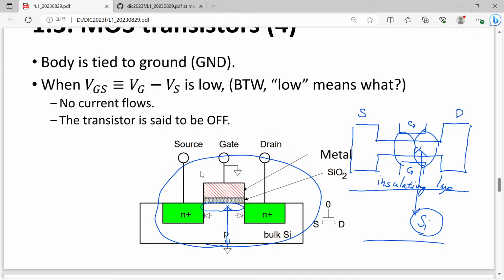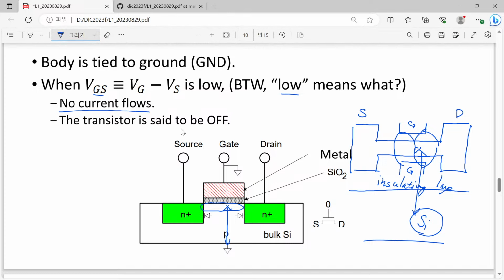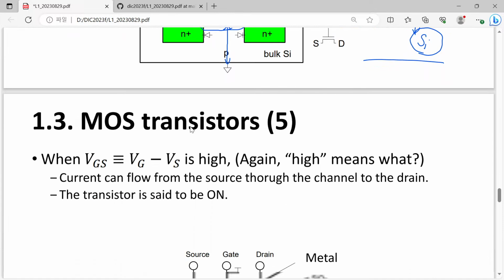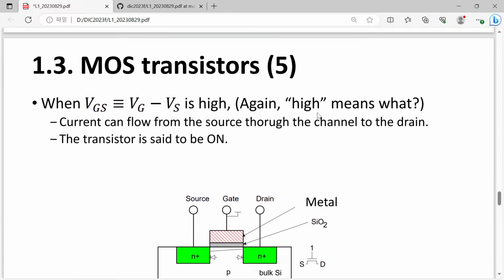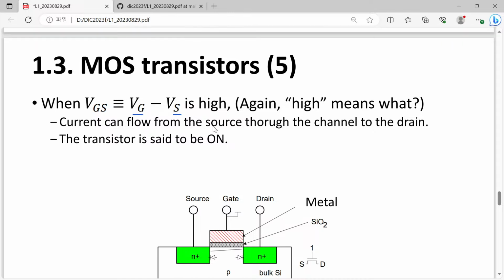And let me just read our slide. When gate voltage is low, here low means lower than threshold voltage, then no current flows and the transistor is turned off. And again, when the gate to source voltage, the difference between gate and source, is high enough, high meaning higher than threshold voltage, then current can flow.